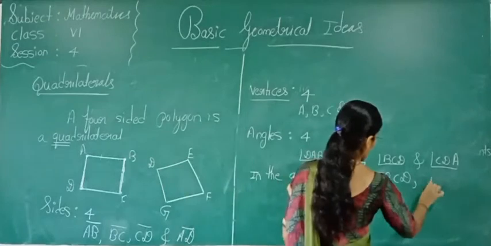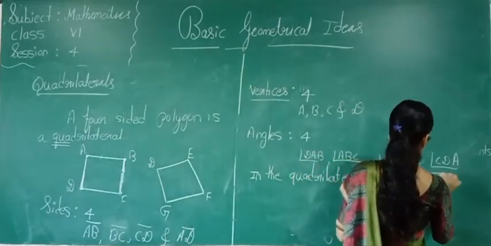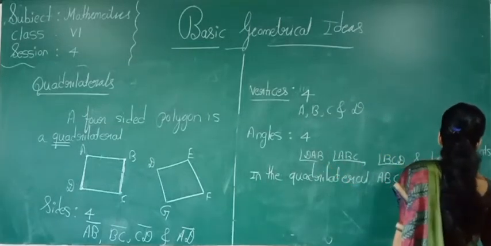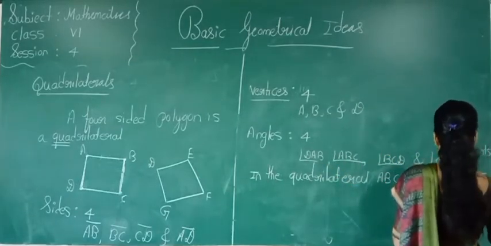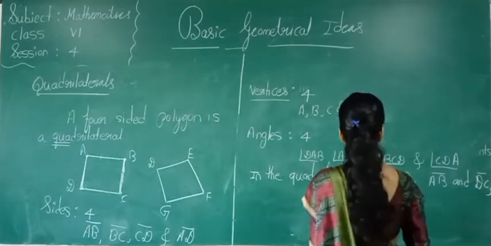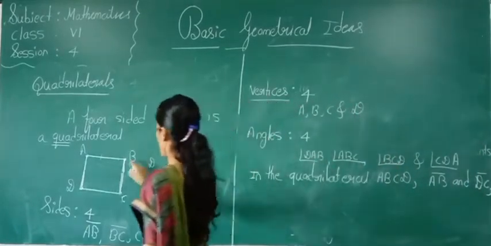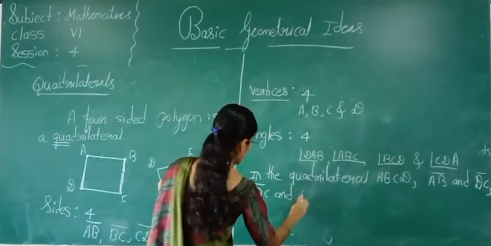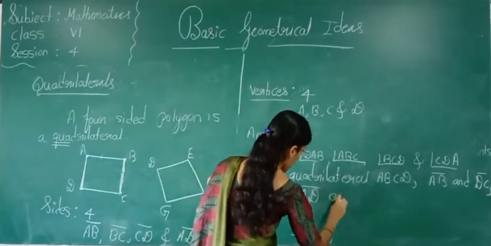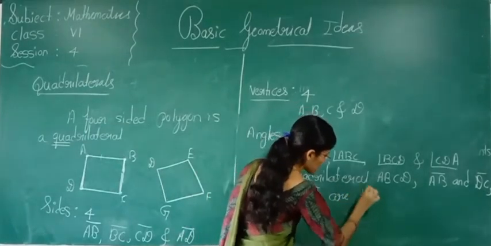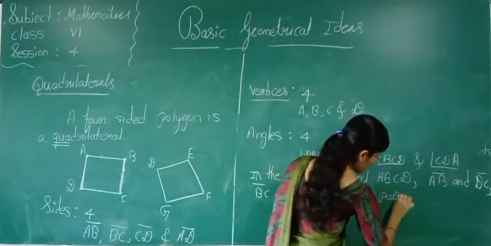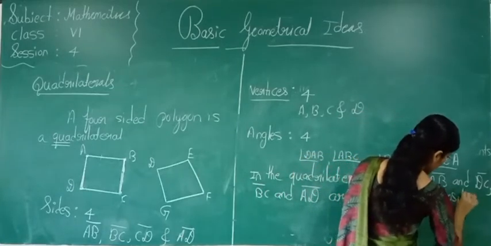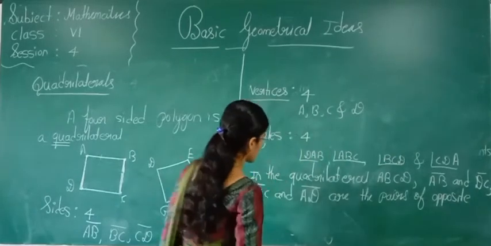AB and DC, and one more is BC and AD are the pairs of opposite sides.